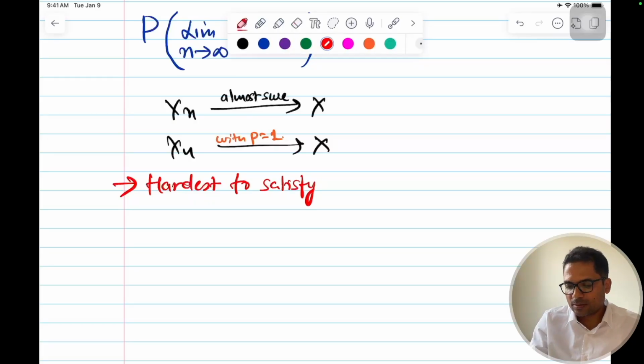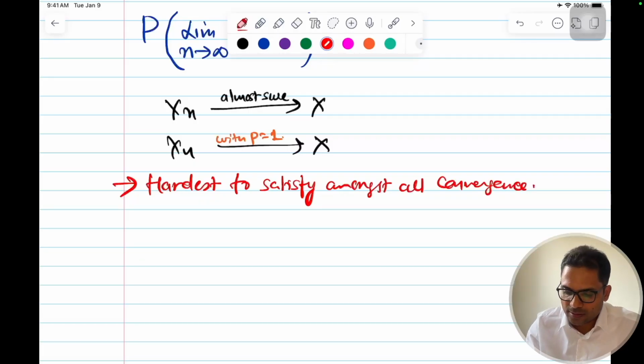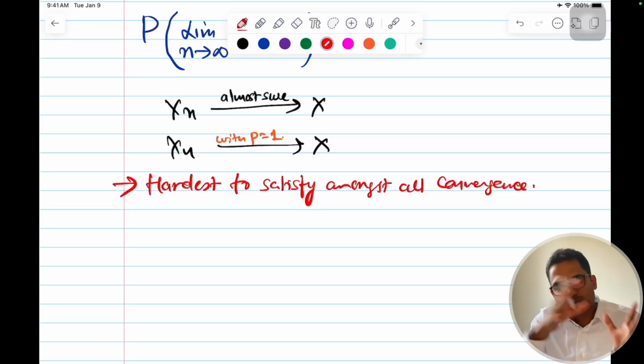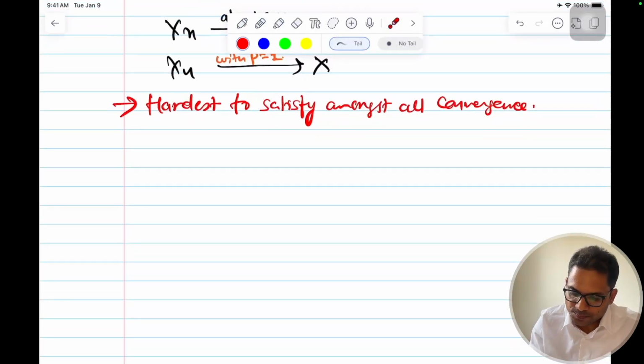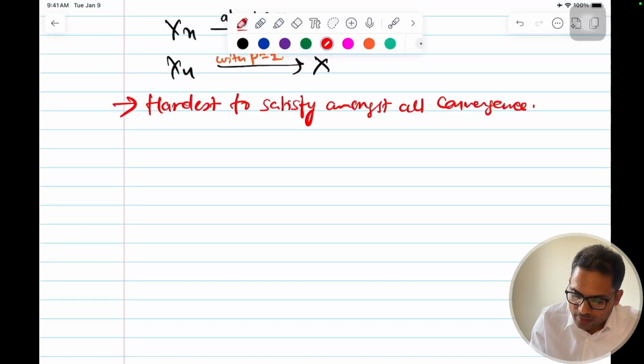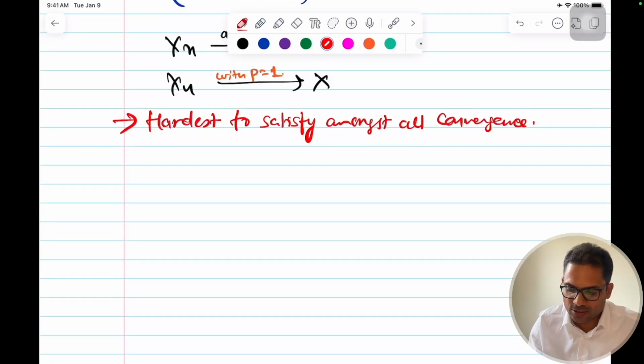Okay, amongst all convergence, so that a sequence of random variables will converge to some other random variable. And now we can say that this is the strongest of all of these.